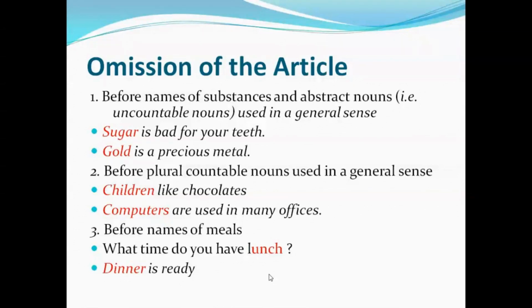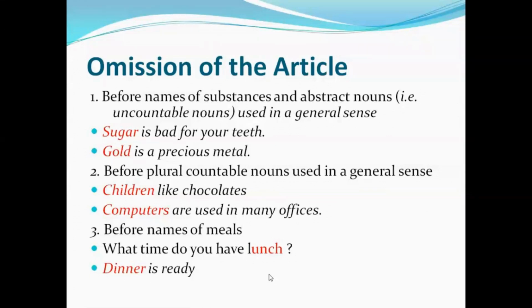Before plural countable nouns used in a general sense. For example, we don't say the children unless it is specified. We can say children like chocolates. It is considered in general. Computers are used in many offices. We don't use articles here also. Computers is generalized. The word computer is generalized here. We don't use article here at all. Computers are used in many offices.